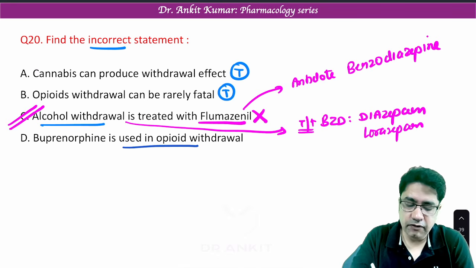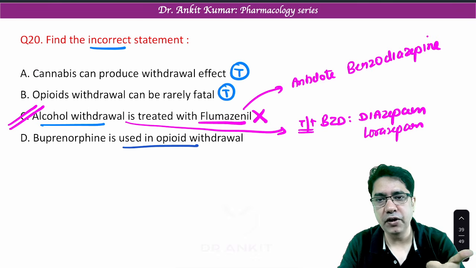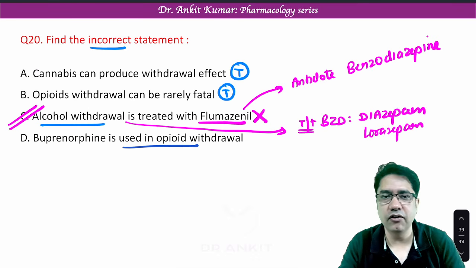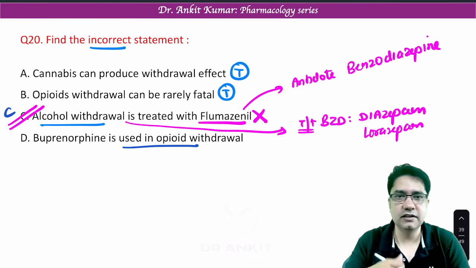Buprenorphine is given in opioid withdrawal. Yes, we have discussed three drugs, buprenorphine, methadone and tramadol, given for opioid withdrawal. So C is the false statement.